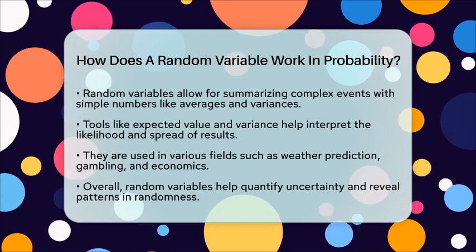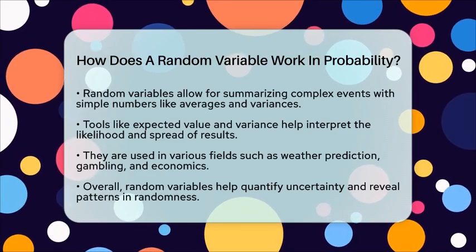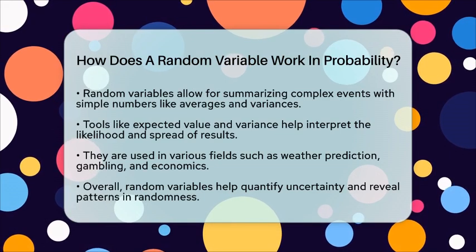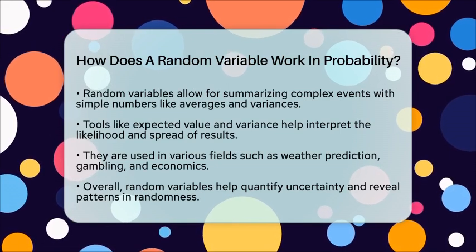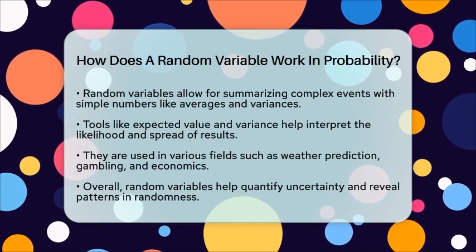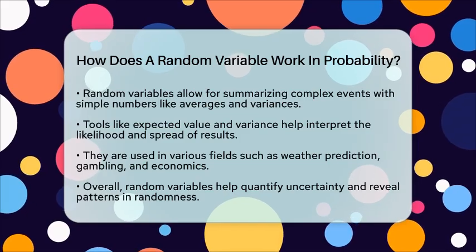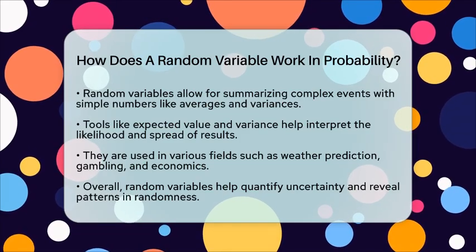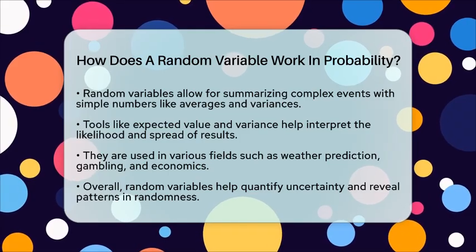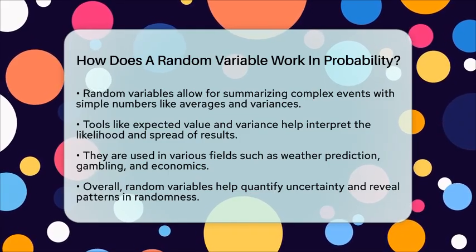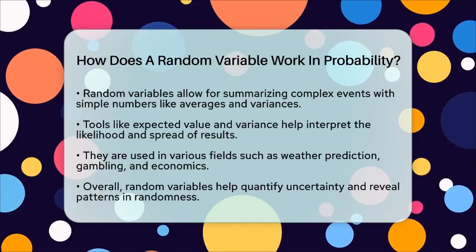Numbers have always played a role in how societies understand chance and luck. The idea of a random variable formalizes this by assigning numbers to random events, making it easier to study and predict outcomes. Whether it's predicting weather, gambling, or economic trends, understanding how a random variable works helps us make better decisions.